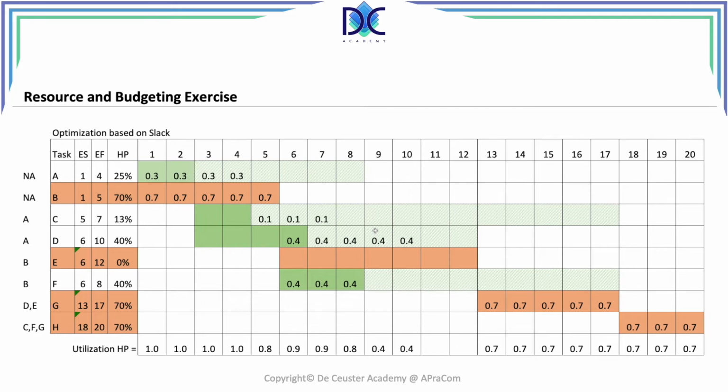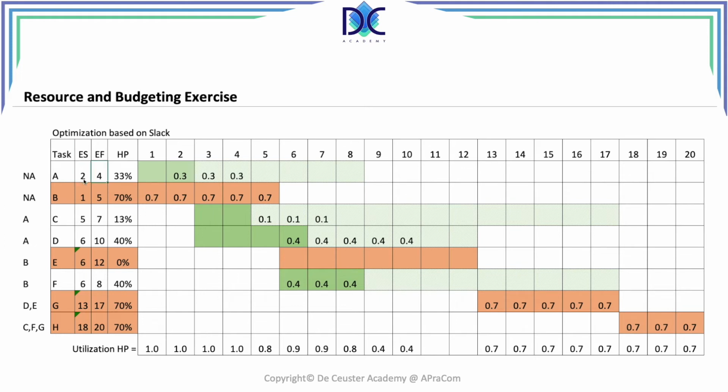Also, cash flow wise, it's better to put the activities later because then we have a better financial performance of our project. Now, what are we going to do? Let's have a look how we can improve this when we look at the alternative solution, when we look at the slack. One of the things we can do is for activity A, we can move it 1 period in the slack, so we start at 2.